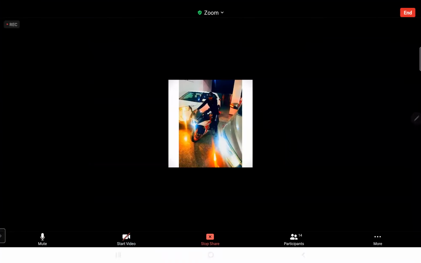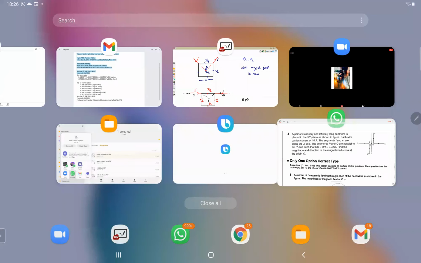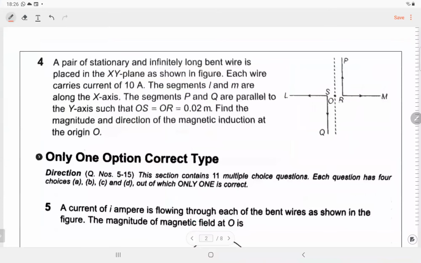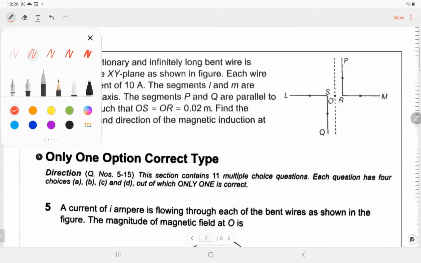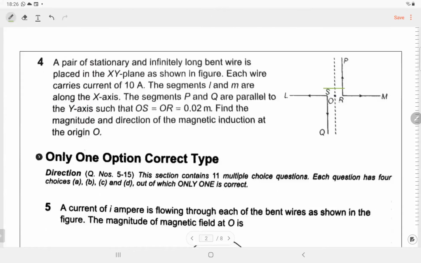Yes, what's the answer? Which option is the answer? Question number 4. What will we do? This is similar to the first one. Bharat, are you understanding? Mr. Bharat, you connected? Sir, I'm there. You are there. Okay. These two wires, what will be the magnetic field produced by these two straight wires? 0. Because the point lies along the line of the wire. Because of these two horizontal straight wires, it will be 0.